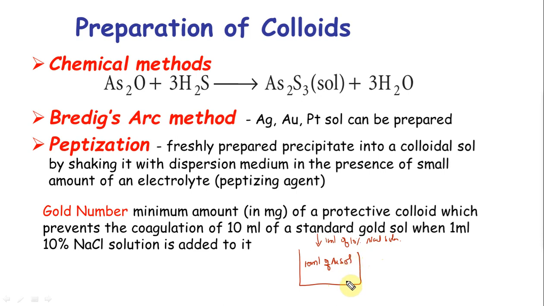I want to prevent this precipitation. Okay, then what I do is I can add something so it will make this process stop. So how much of it you're going to add in milligrams, that you want to remember. So milligrams of what you're going to add to this 10 mls of gold solution, so that it prevents precipitation when 1 ml of 10% NaCl solution is added. Okay, that's called the gold number. It is always in milligrams.